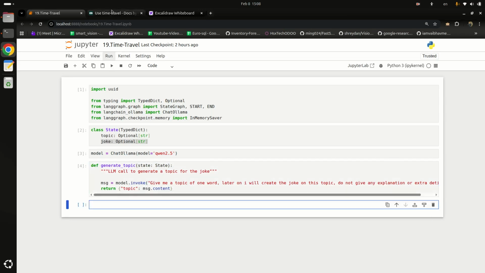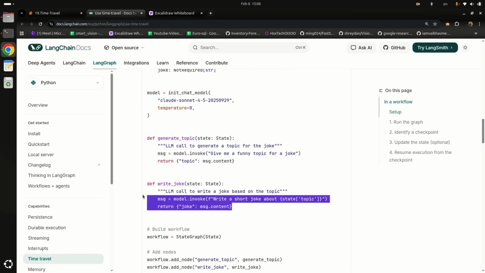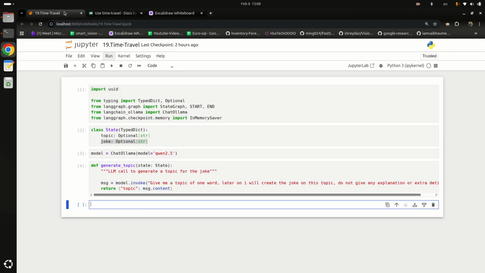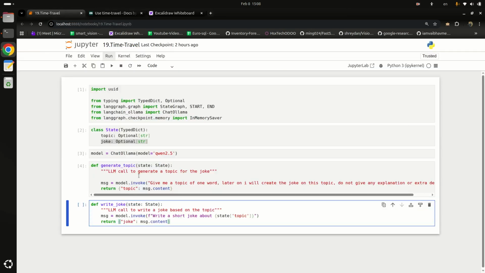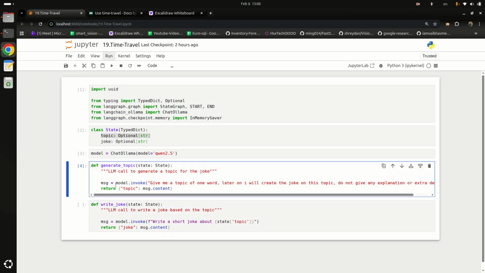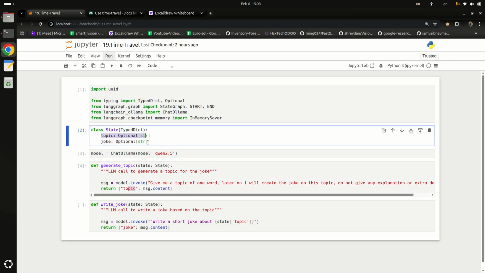Let's run this one, and it is our second node that will write the joke. So this first node will just write the topic name and will pass that topic name to this model, and this model will generate the joke on that particular topic. You may notice we are storing the LLM response in message, and we are storing message.content in topic, meaning this parameter.